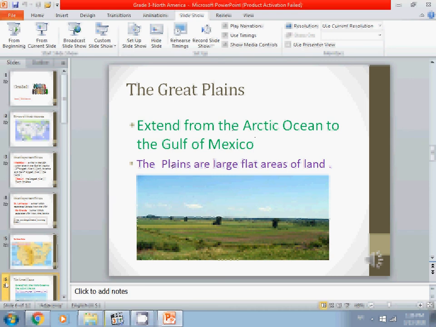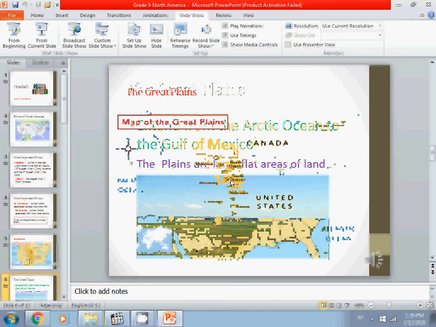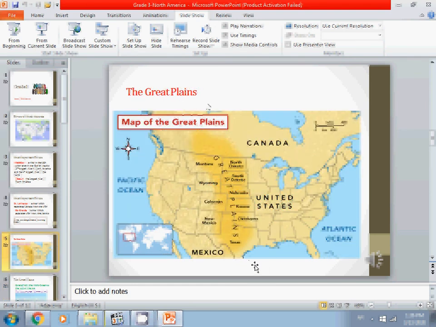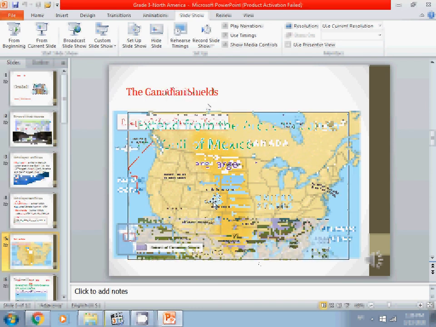So again, the Great Plains extend from Arctic Ocean in the north to Gulf of Mexico. Let's look at the map again. Can you see the orange area? The Great Plains extends from north, Arctic Ocean, to south, Gulf of Mexico. Very well. Let's go next.